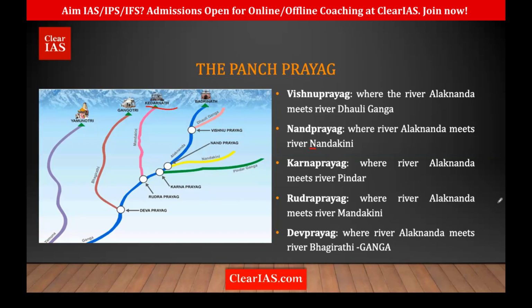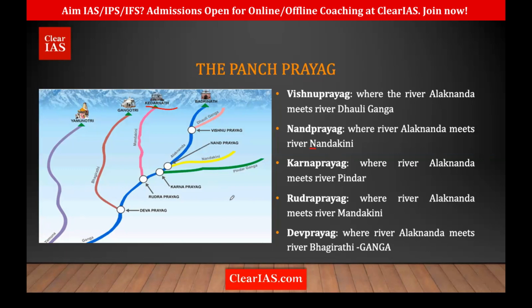Then again it goes down, and at Karnaprayag it meets who? The Pindar River. And further down at Rudraprayag, he meets the Mandakini, who's coming from where? From Kedarnath. Alaknanda meets Mandakini at Rudraprayag. And finally, at Devprayag, Alaknanda meets Bhagirathi, and it becomes who? The Ganga.